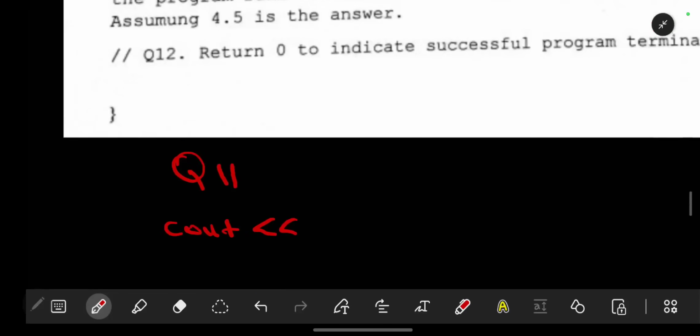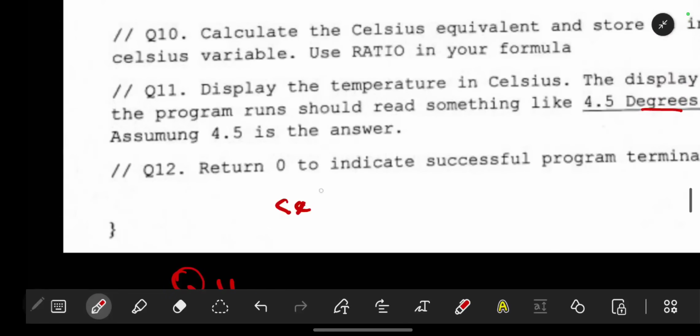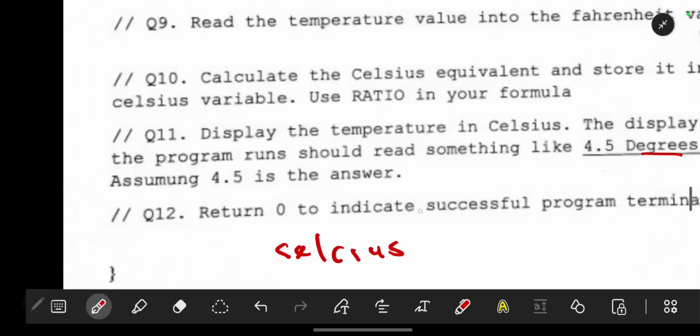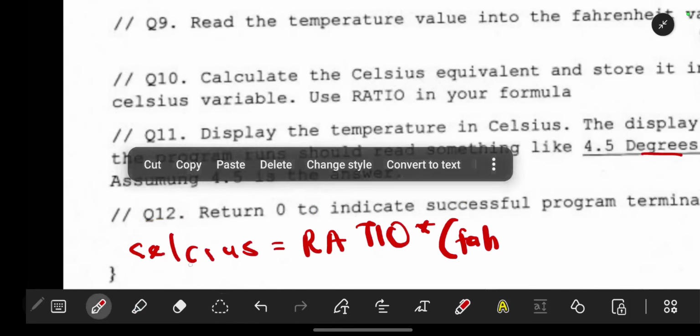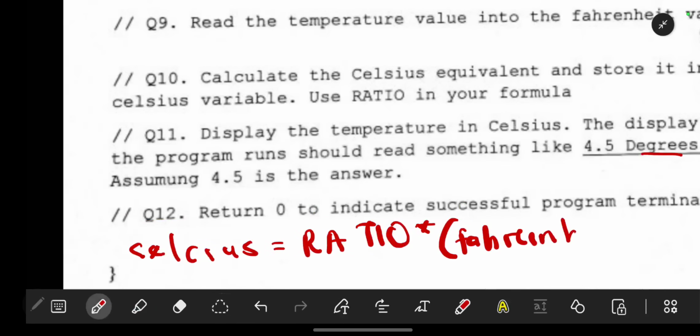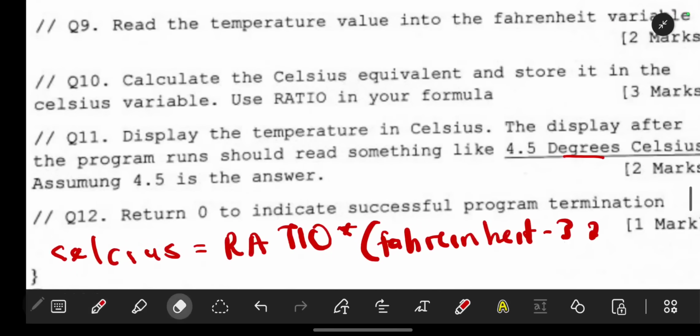your formula was saying that we have Celsius in small letters like that, which is our number 10. Calculate the Celsius equivalent. Celsius should be equal to the formula ratio, that was question 10, ratio asterisk, we have Fahrenheit minus 32.